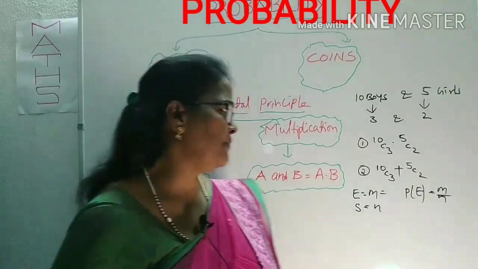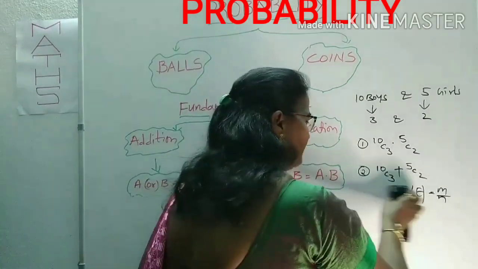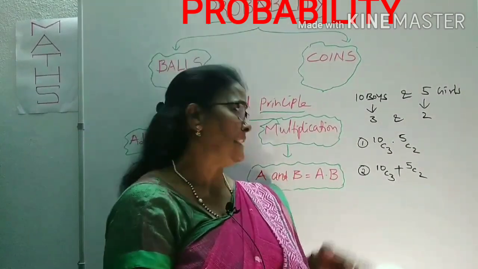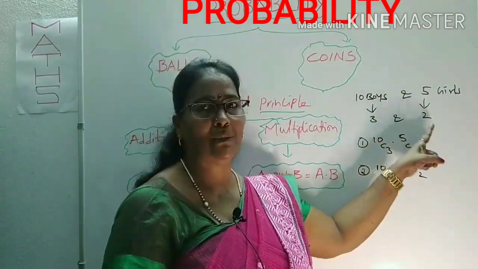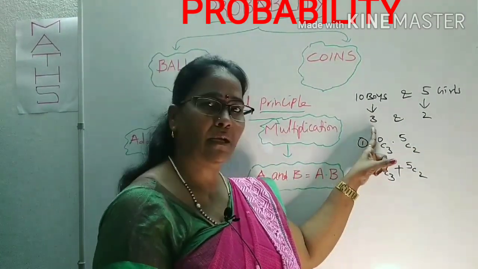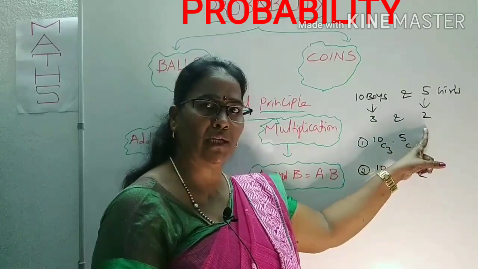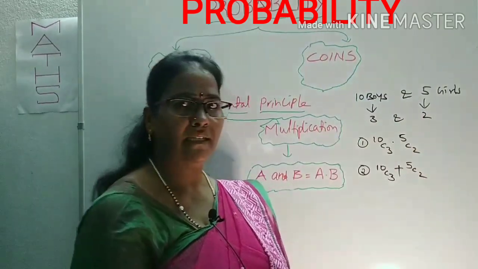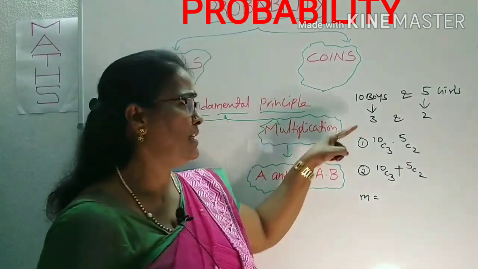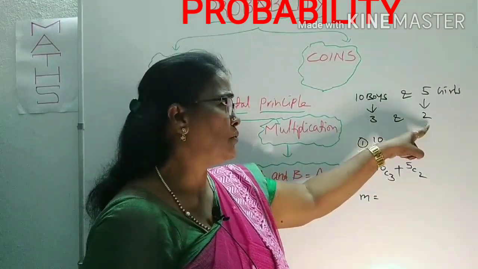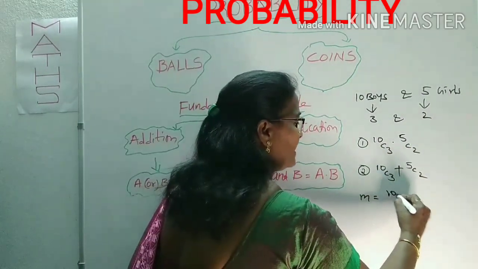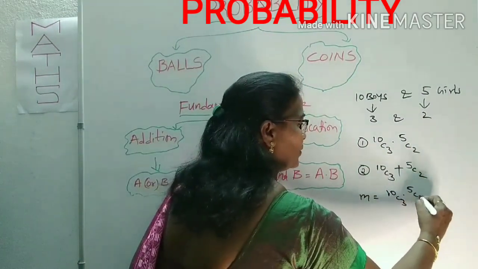In this example, suppose the same example is there. What is the probability of selection of 3 boys and 2 girls from the 10 boys and 5 girls? M is the selection of 3 boys and 2 girls from 10 boys and 5 girls. That is 10C3 into 5C2. What is N?